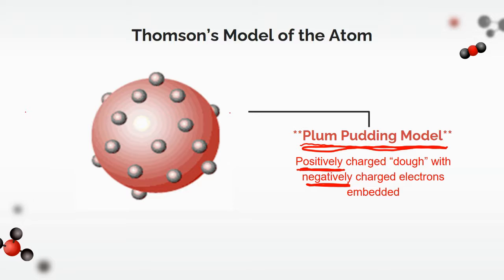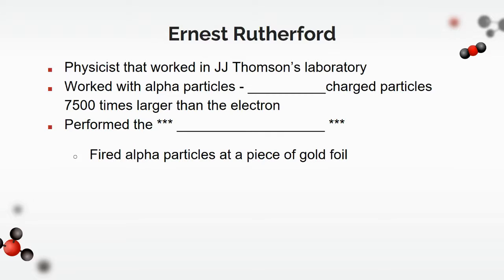Now, after Thomson's model of the atom came through, the next guy was Ernest Rutherford. And he was actually a physicist that worked with J.J. Thomson in his lab. Now, the big thing here is that Ernest Rutherford worked with alpha particles. Now, alpha particles are positively charged particles, and they're about 7,500 times larger than the electron.